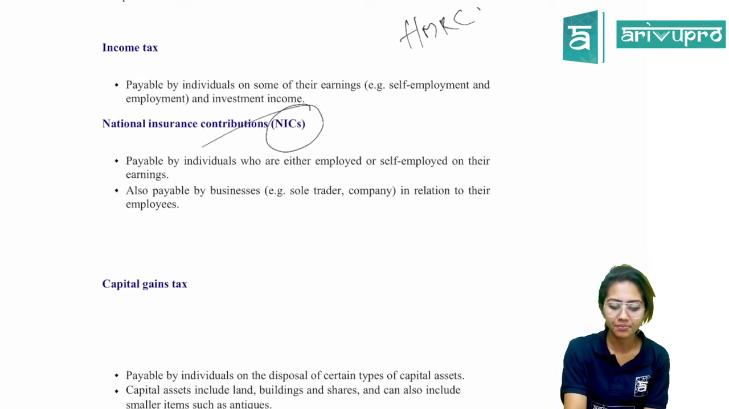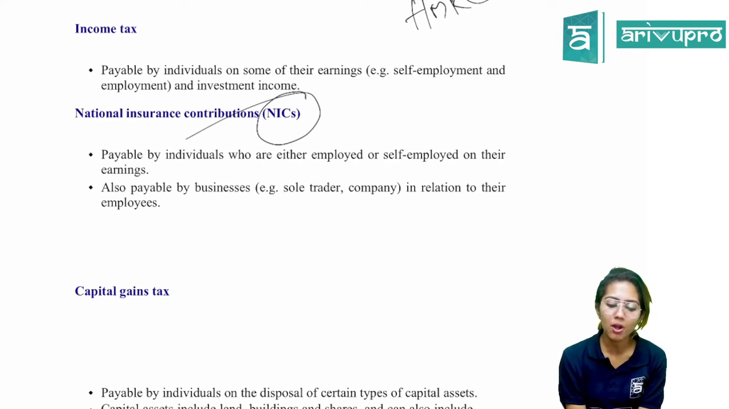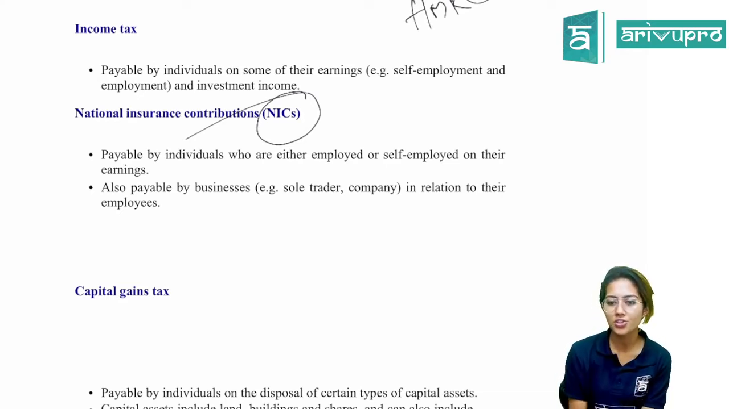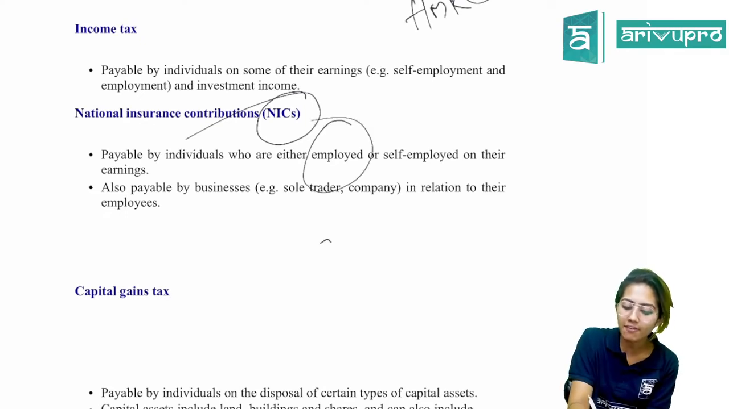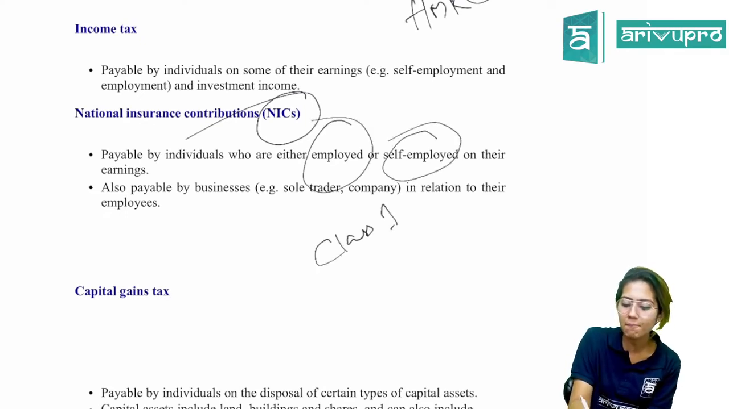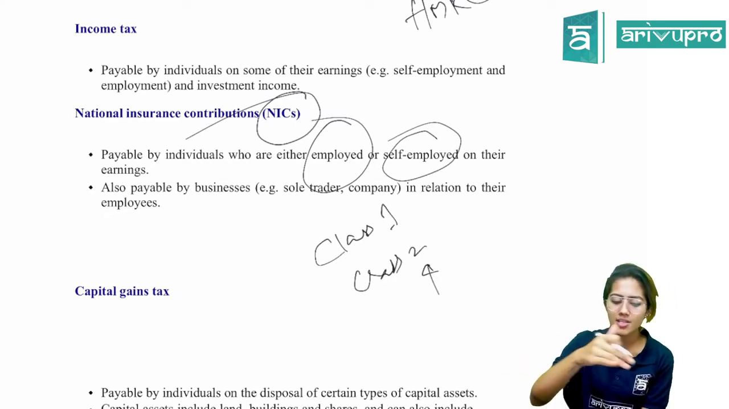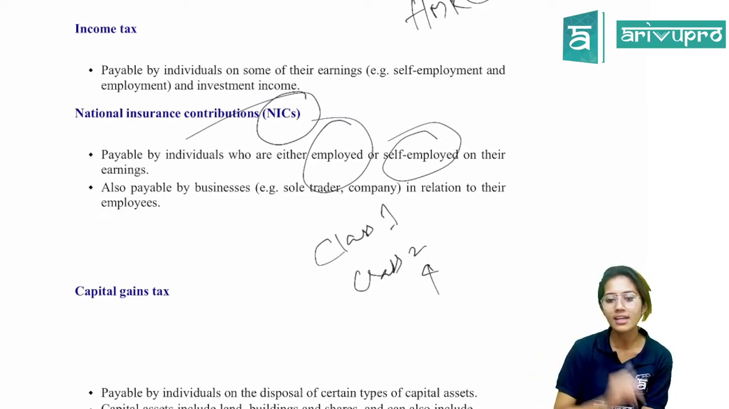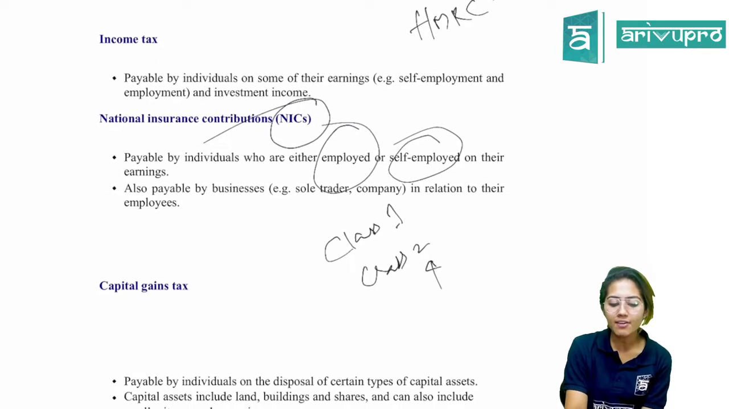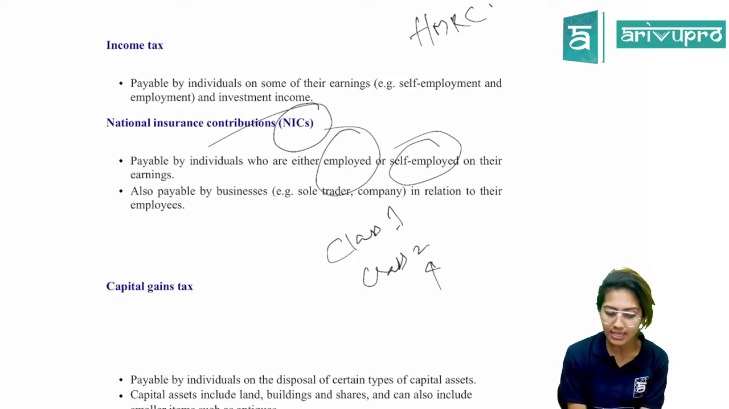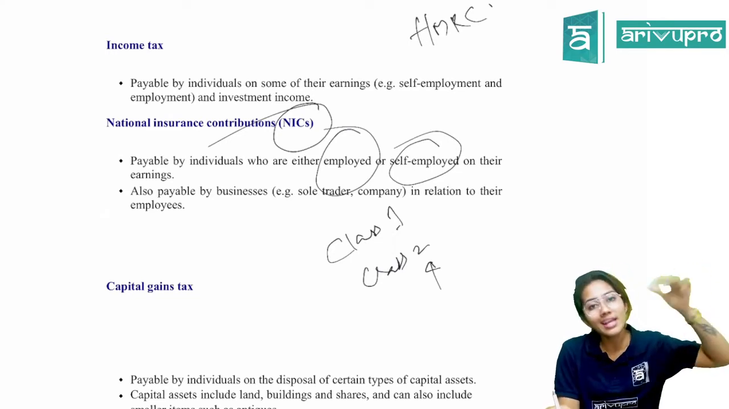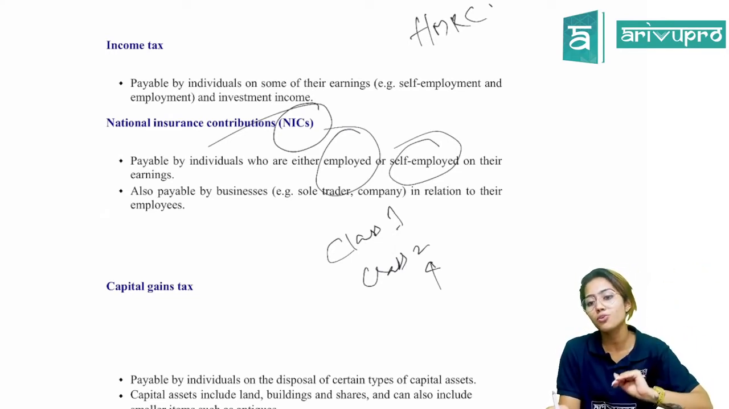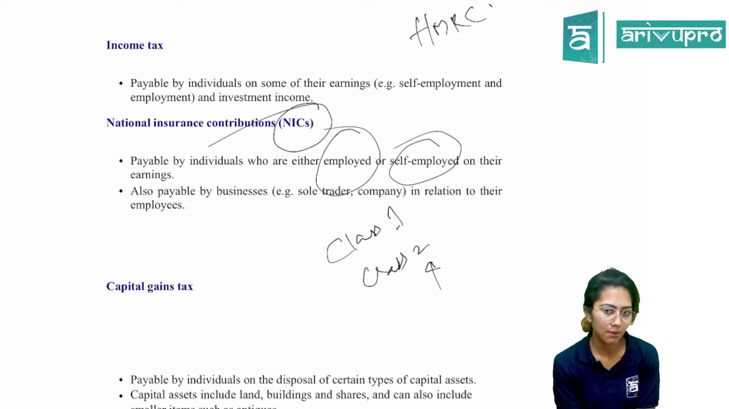insurance. It is payable by individuals who are either employed or self-employed. There are different classes of national insurance payment. When it comes to employed, we have class 1. When it comes to self-employed people, we have class 2 and class 4. All those details with regard to the different classes of NIC payments, we'll be discussing in that chapter. It is payable by individuals who are either employed or self-employed on their earnings. It is also payable by businesses in relation to their employees. So the employees themselves will have to make a payment to NIC, and businesses employing these employees will also have to make a certain contribution to NIC on behalf of the employees. Is that clear?